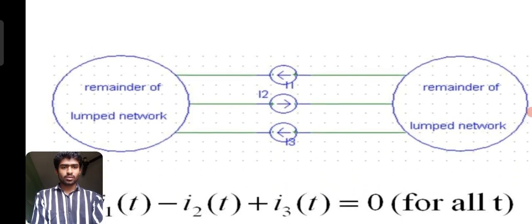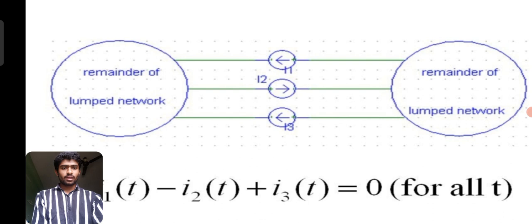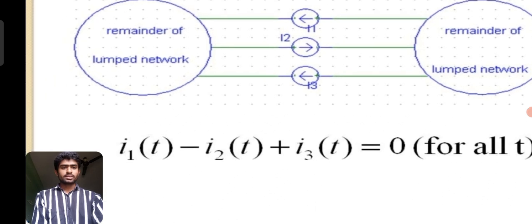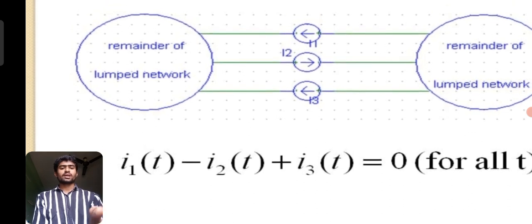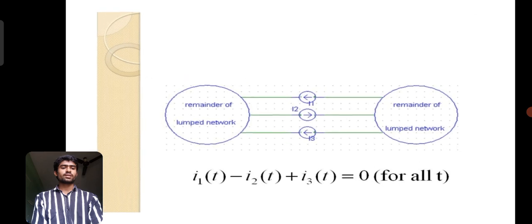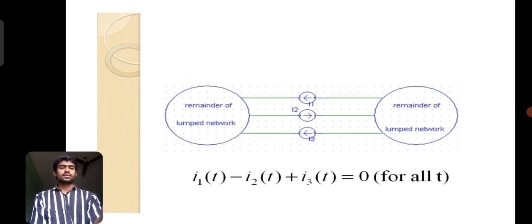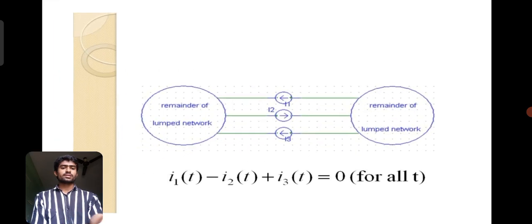I1 is going opposite to I2 and I2 is opposite to I3, where I1 and I3 are the same in direction. Given that, I1(t) minus I2(t) plus I3(t) equals 0 for all t, which is Kirchhoff's current law. And coming to the next topic.